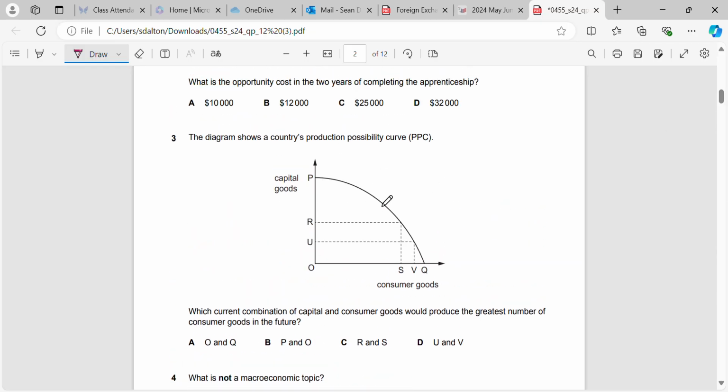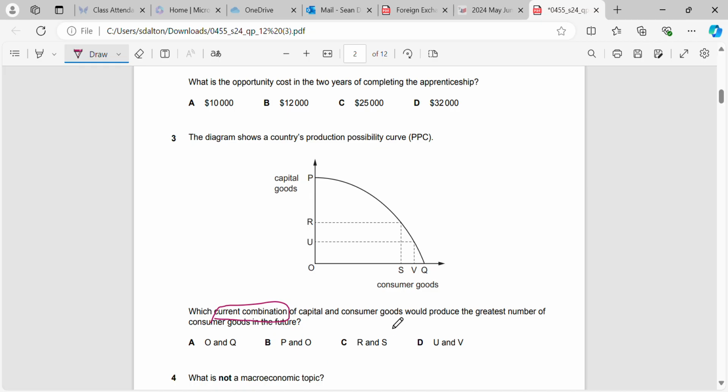Okay, the diagram shows a country's production possibility curve. What current combination of capital and consumer goods would produce the greatest number of consumer goods in the future? Okay, so let's see where we're at.